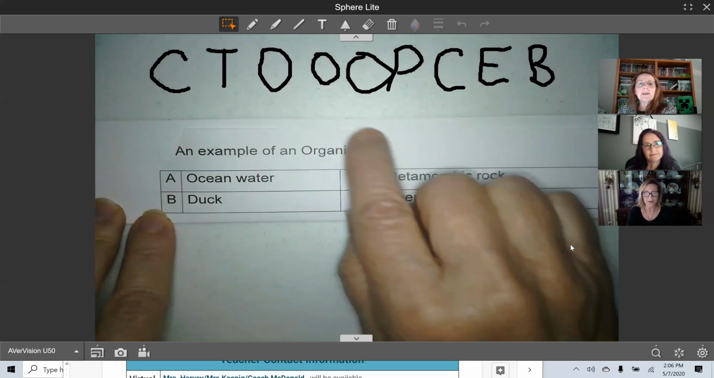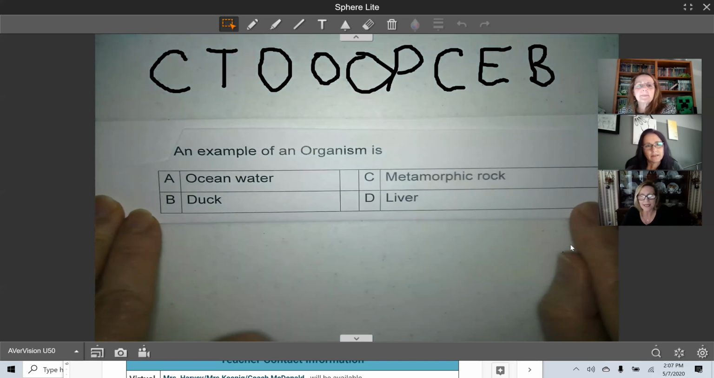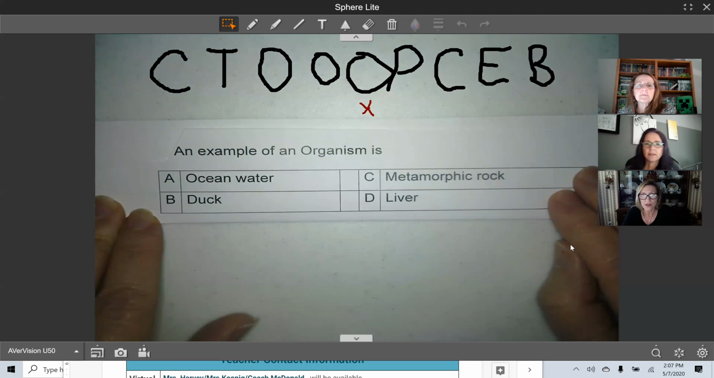If we are looking at this O right here. An example of an organism is it going to be ocean water, a duck, a metamorphic rock, or liver? So if you're an organism, I'm not a cell, I'm not a tissue, I'm not an organ, I'm not an organ system. I'm an organism.